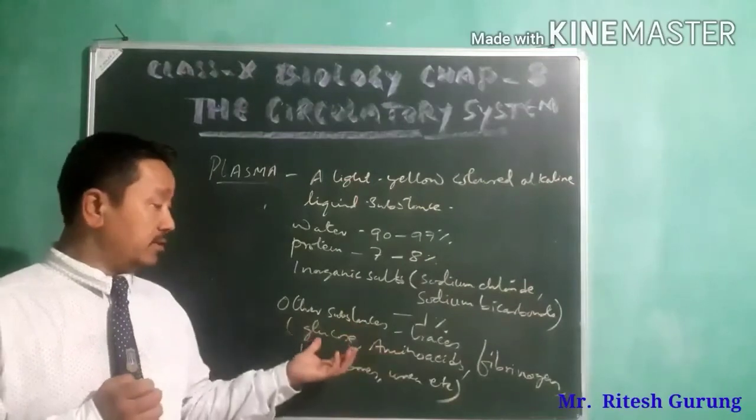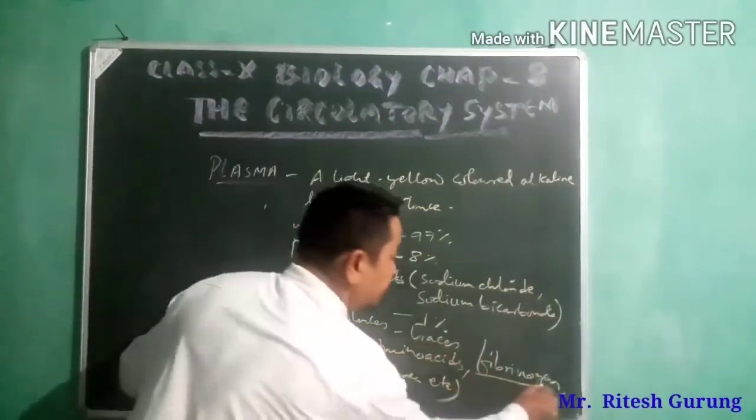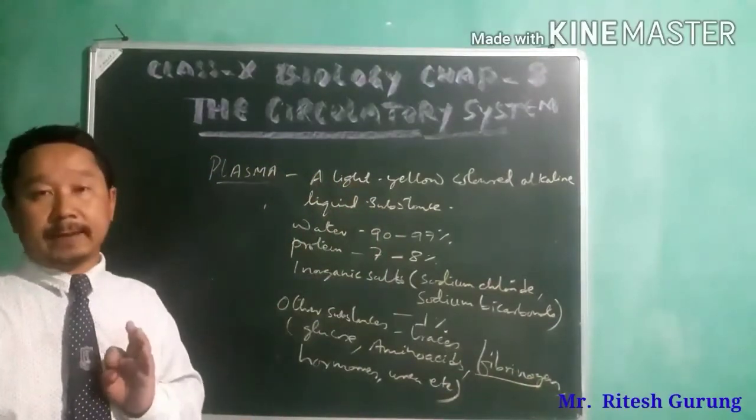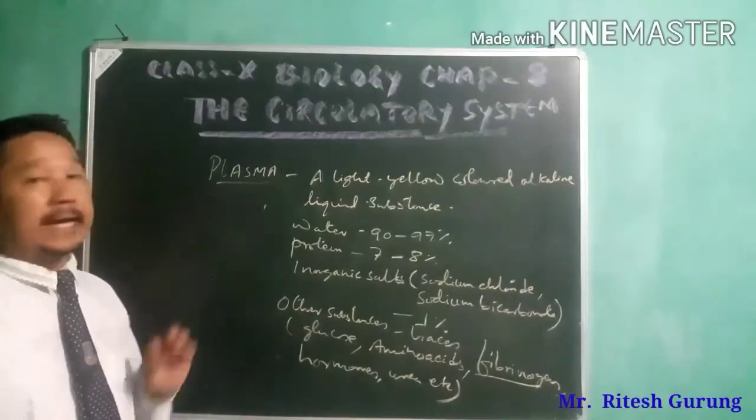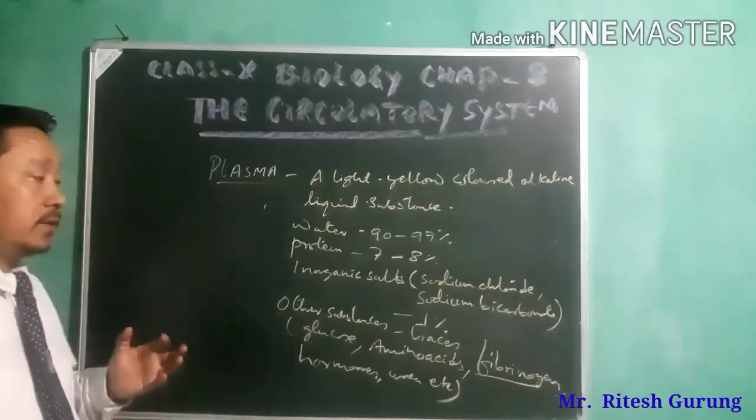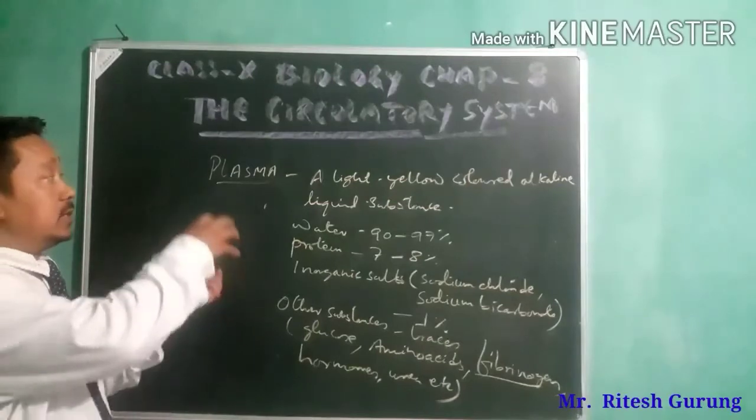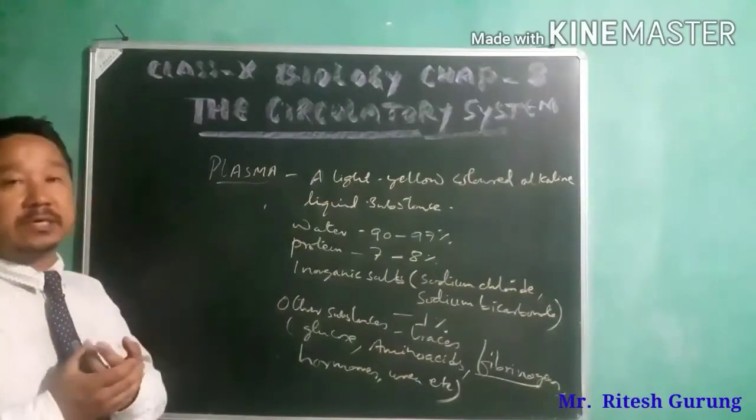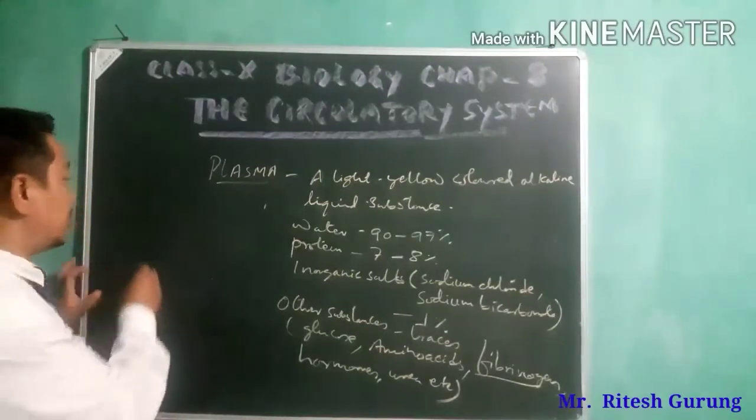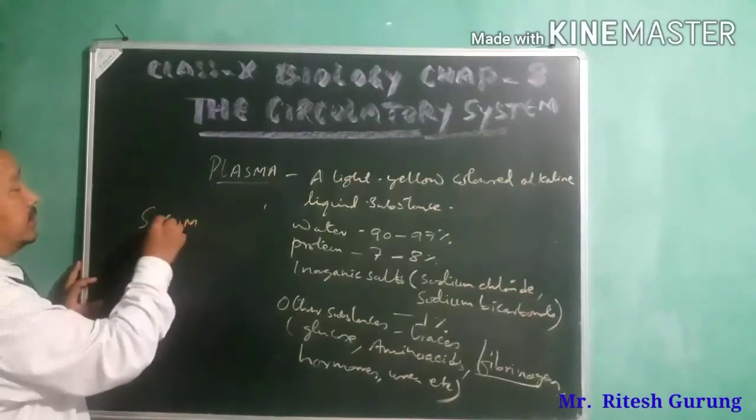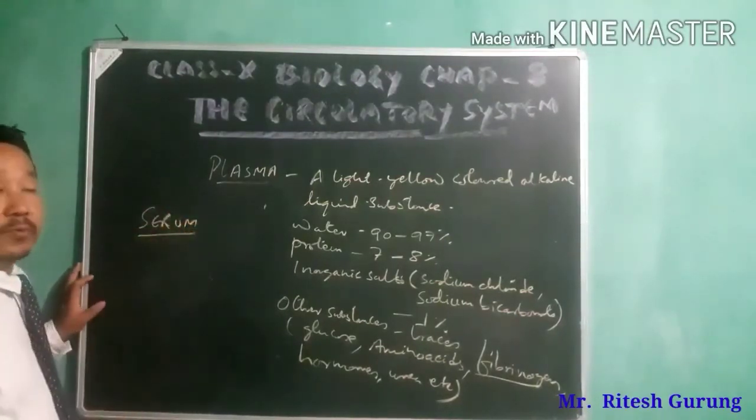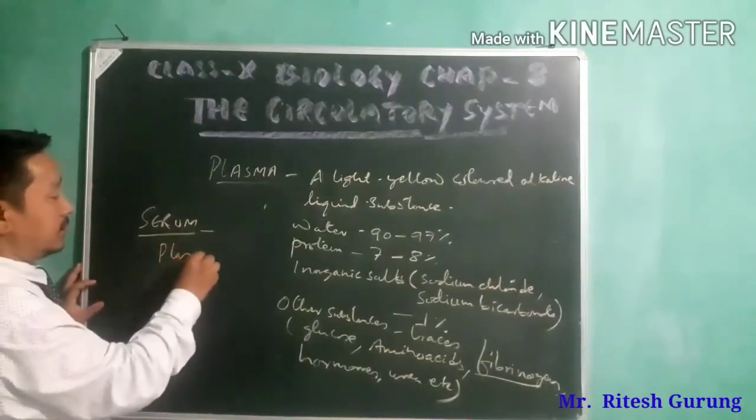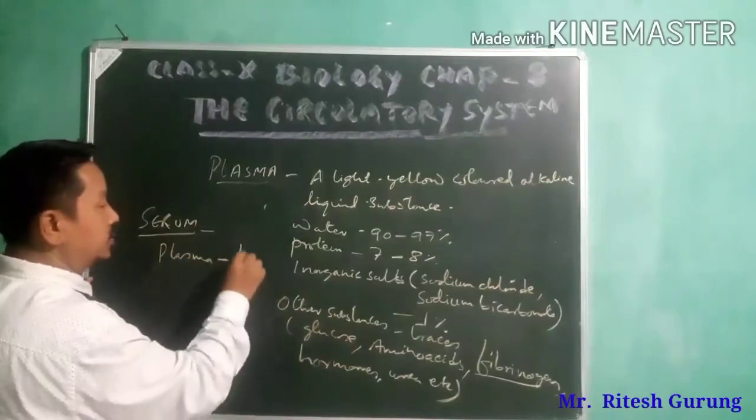See here, glucose, amino acids, fibrinogen. Fibrinogen is a new term maybe for you, but it is a kind of protein which you find in plasma. If the fibrinogen is removed from plasma, then that state of plasma is called serum. S-E-R-U-M, serum. What is serum? Serum means plasma minus fibrinogen.